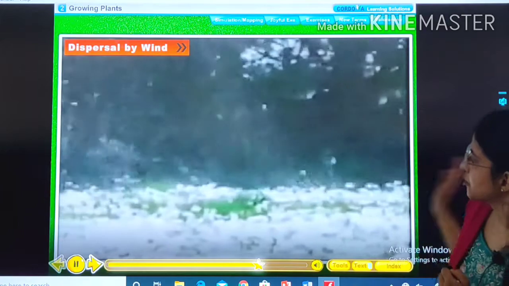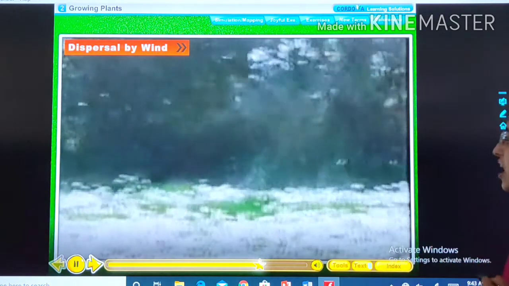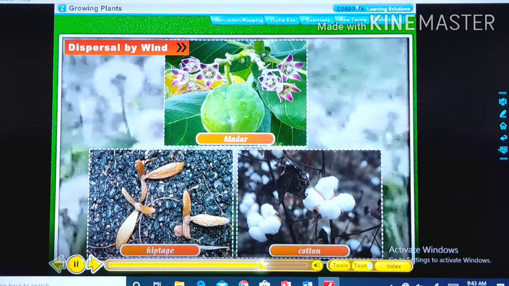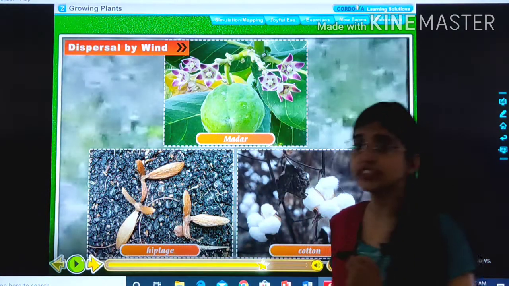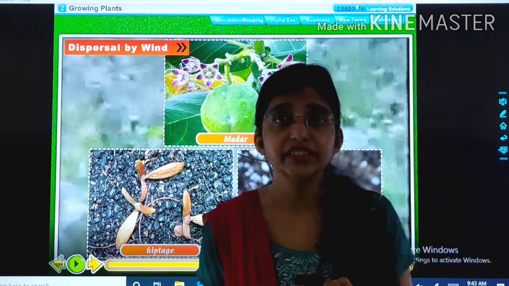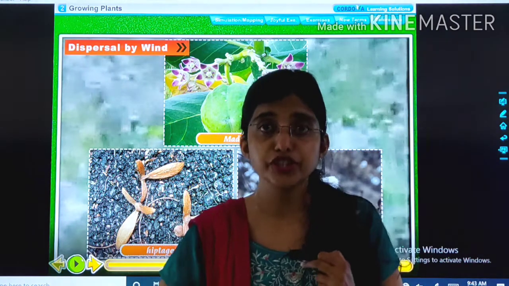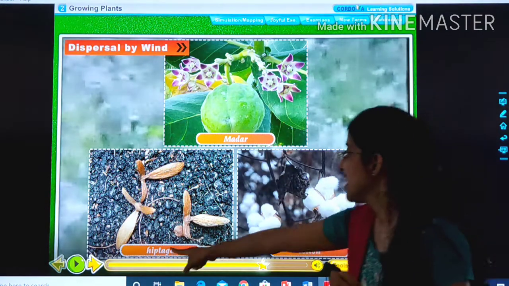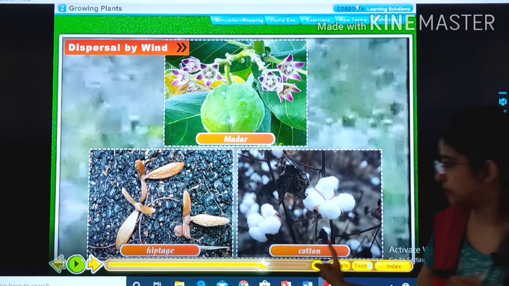See, the wind is blowing and the seeds are getting dispersed. These are the examples of plants in which dispersion of seeds happen by wind. Example, madar, hiptage and cotton.